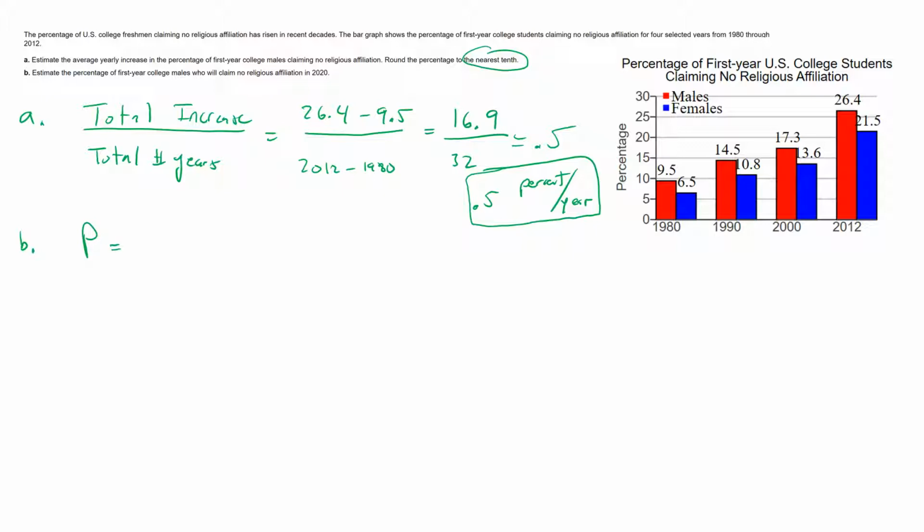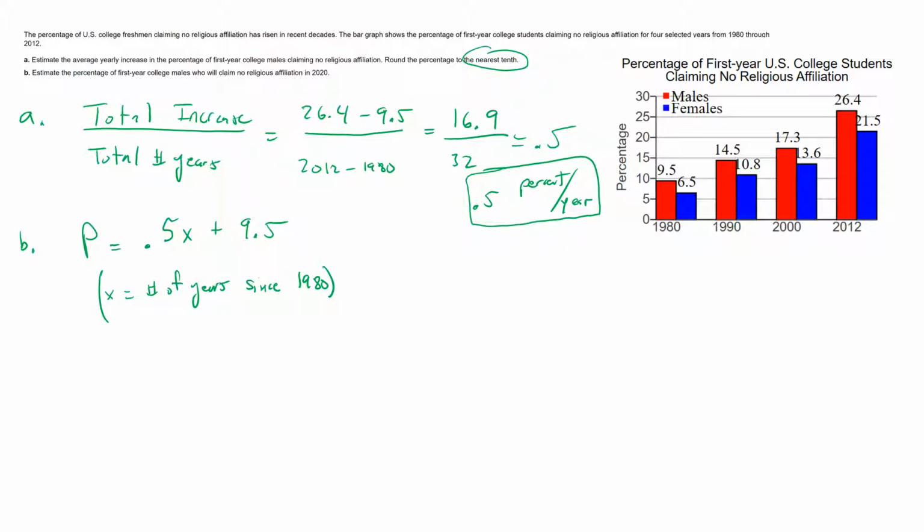So we just learned that it's increasing by 0.5 per year. So it's going to be 0.5 times x, where x represents the number of years since or after 1980, the start of the chart. And we have to add on what the percent was in 1980, that's 9.5. So this equation can be used to predict the percentage of males claiming no religious affiliation in any year we want, where x is the number of years since 1980. It starts at 9.5 and then increases by 0.5 per year.